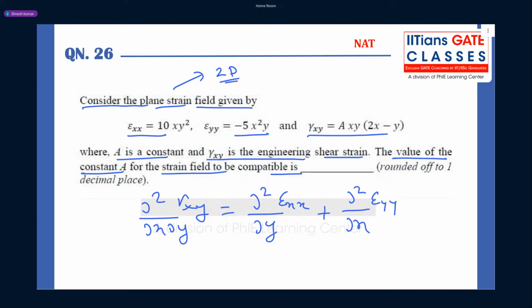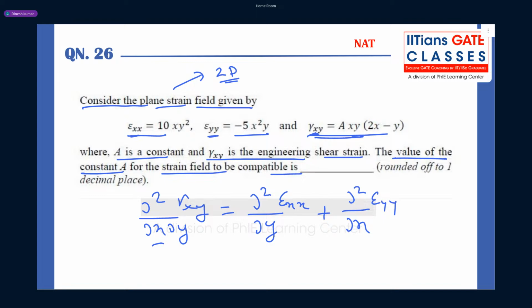Now guys, in this problem they have already given gamma xy, epsilon yy, and epsilon xx in terms of x and y. So just substitute these, differentiate with respect to x and y, and then simplify, you will get your answer. So let me first substitute gamma xy in this and then differentiate with respect to x and y.